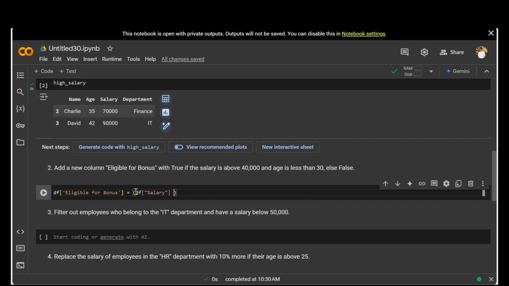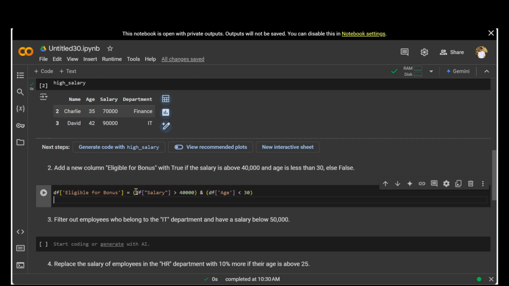Salary should be greater than 40,000, and another condition is df of the age column should be less than 30. Perfect. Now let's print the whole df first. So we'll be seeing the whole dataset now.